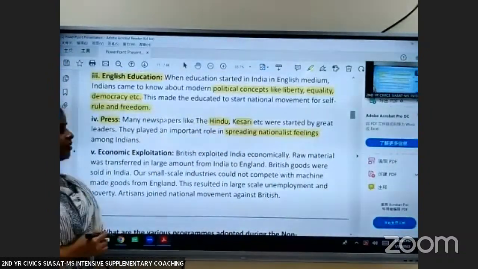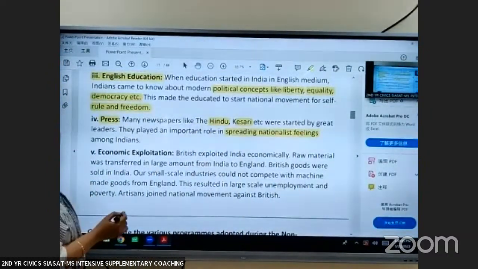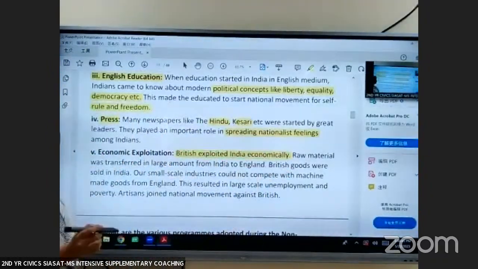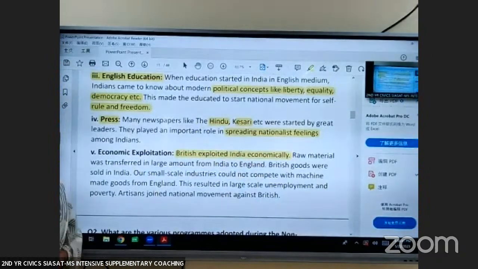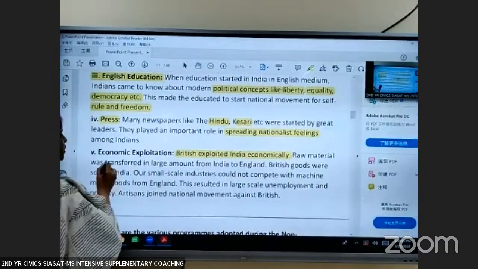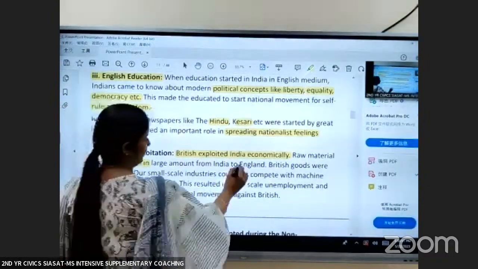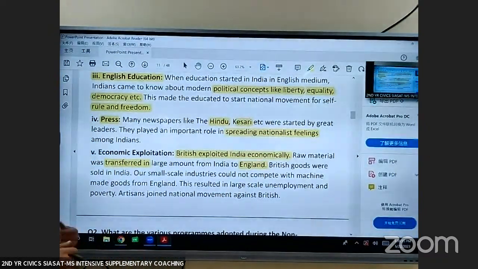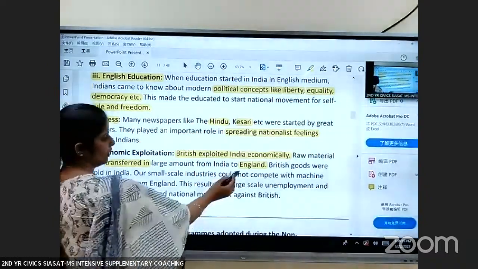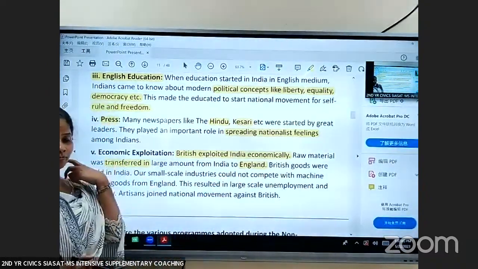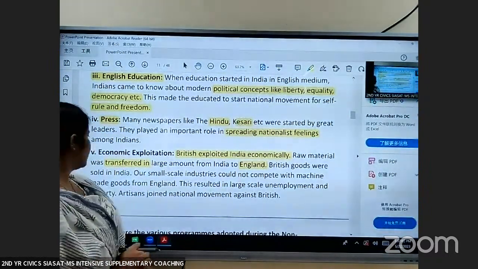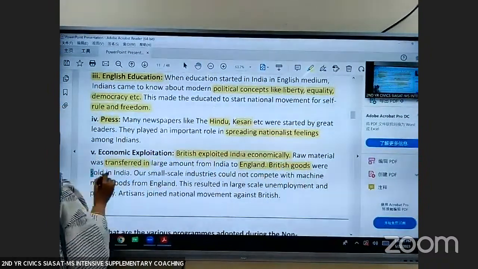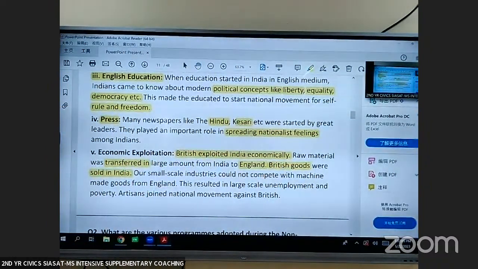So there was drain of wealth. Here, what happened? The Britishers exploited India economically. They used to buy raw material from Indians at a cheaper cost, and transfer that raw material to England, where they used to make machine-made goods. And again, these British machine-made goods were sold in India for a high price.